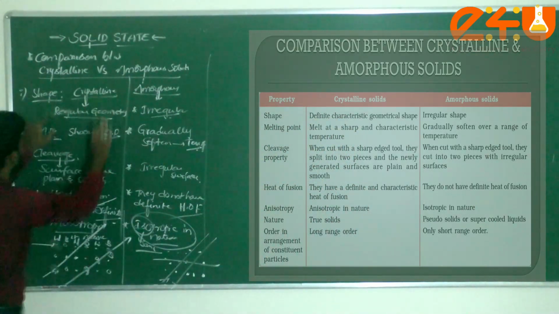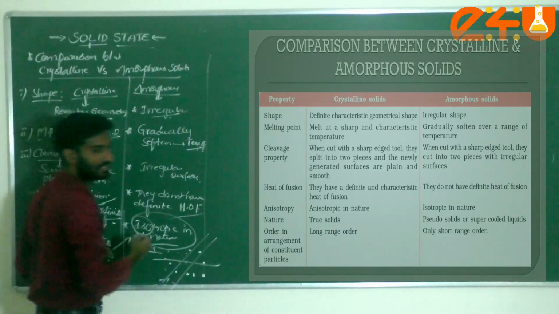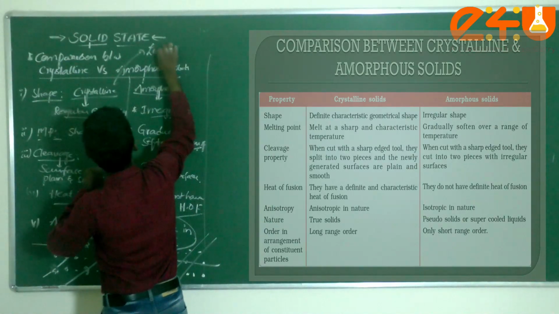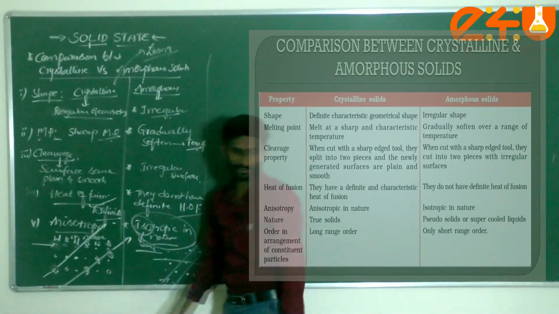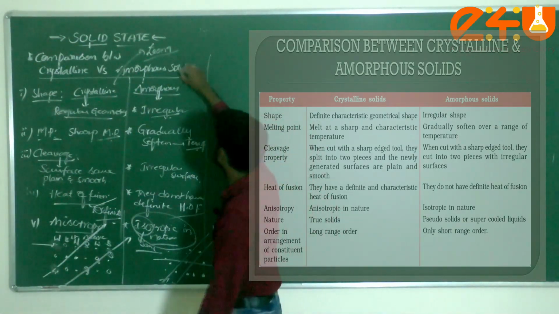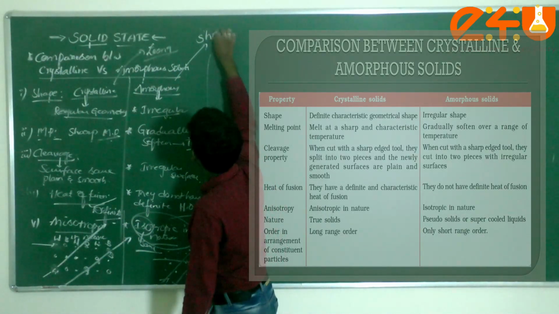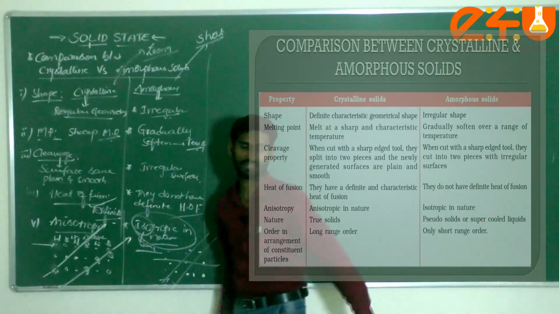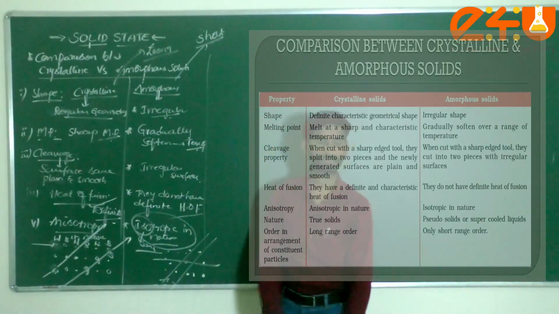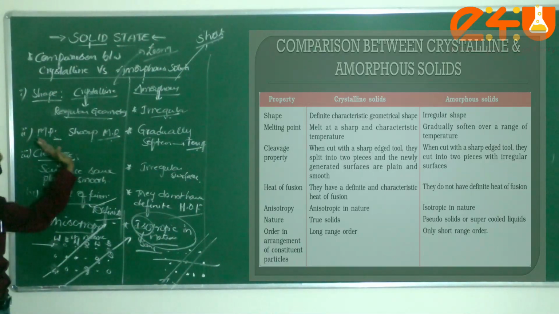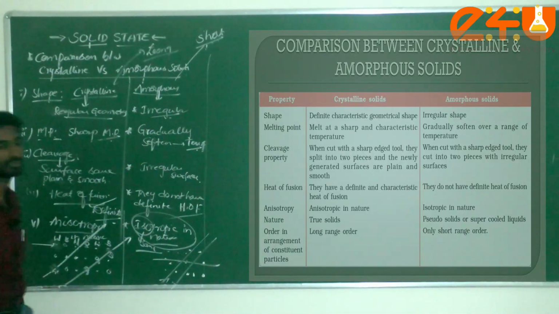Next, how are these atoms arranged, dear students, if they ask? This comes under long range order. But in case of amorphous solids, this comes under short range order. This is a point of difference between crystalline and amorphous solids. Please note it down, dear students.